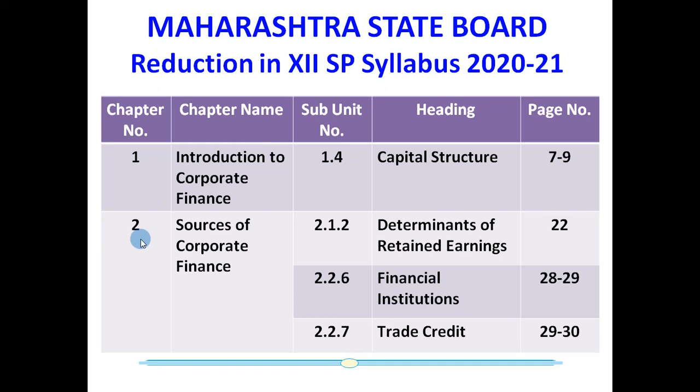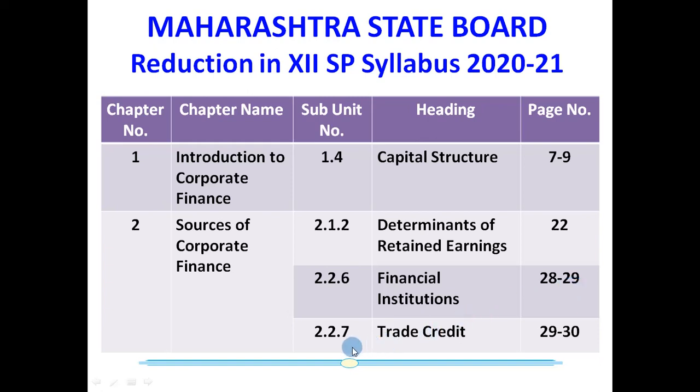If we will refer the second chapter, that is the Sources of Corporate Finance, the subunit number 2.1.2, Determinants of retained earning, on page number 22, is completely reduced. The subunit number 2.2.6, that is financial institutions, on page number 28 and 29, is also reduced.